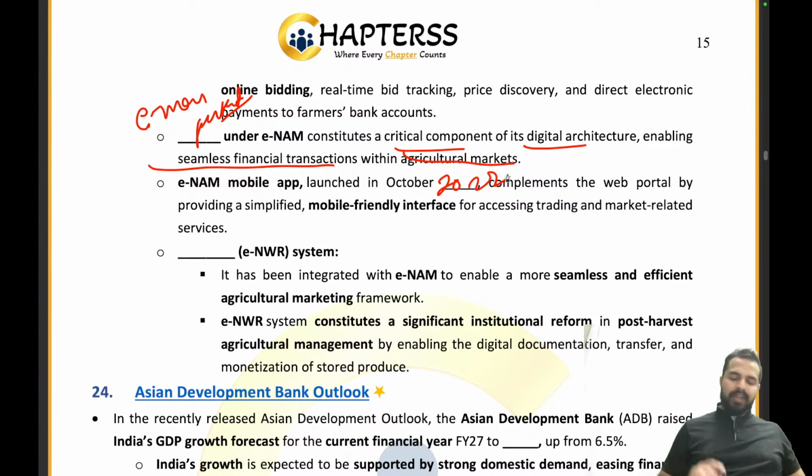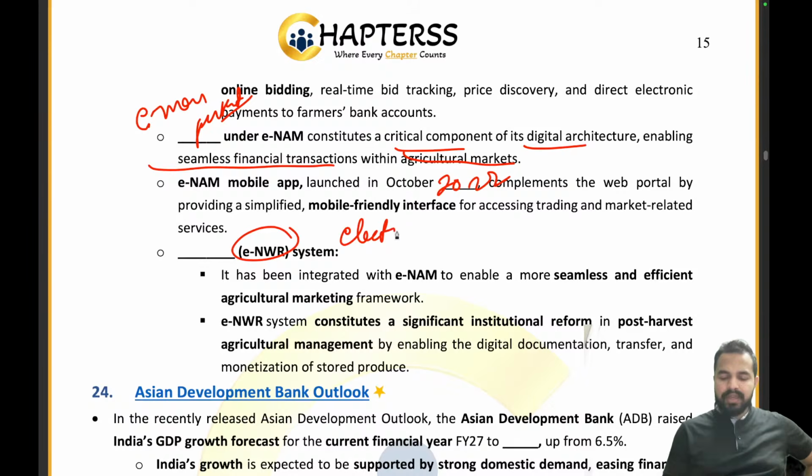Now guys, please, final question. Please tell me, what exactly is the full form of e-NWR? It is electronic. What does N stand for? W stands for warehouse receipt. What does N stand for? Quickly tell me in the chat box. What exactly does N stand for here?